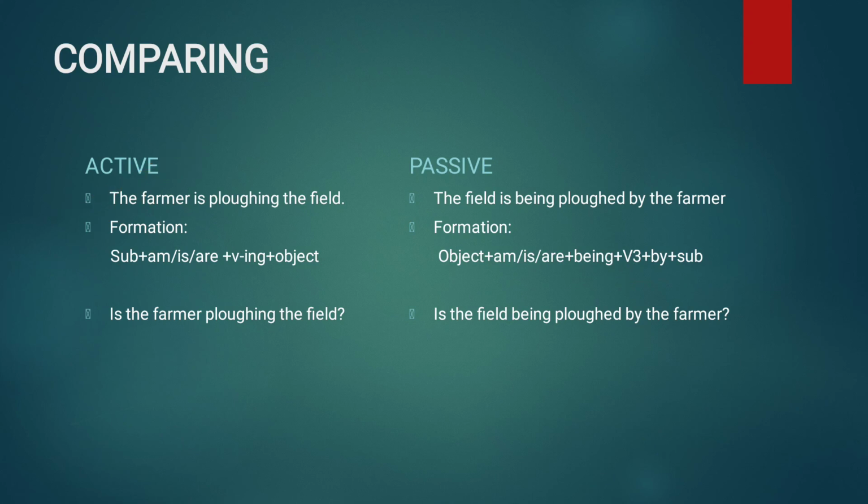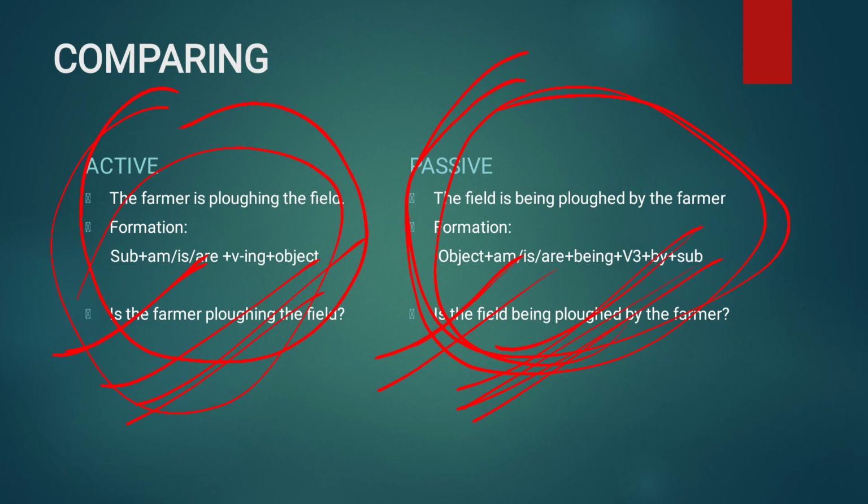Just see here, we have compared this. This is our active part and this is our passive part. We have just compared this and we have used the formation. And guys, you have to remember this interrogative part, the interrogative sentence. You have to just see how it is being arranged. Since here the question starts with "is", similarly in the passive form the question starts with "is". So you have to remember these types of things, and yeah, you have to revise this.